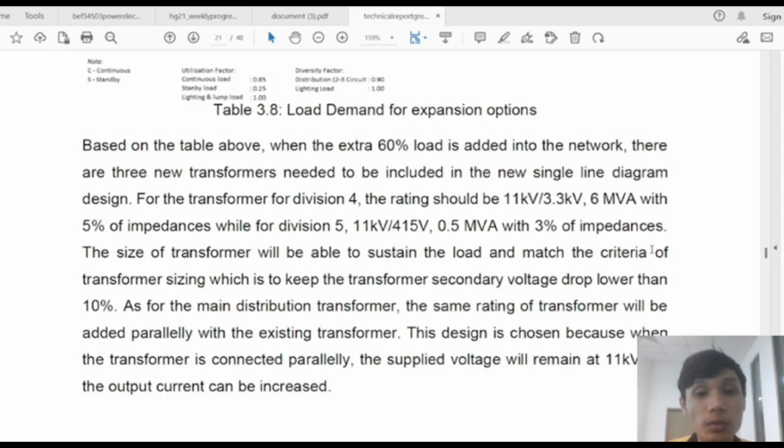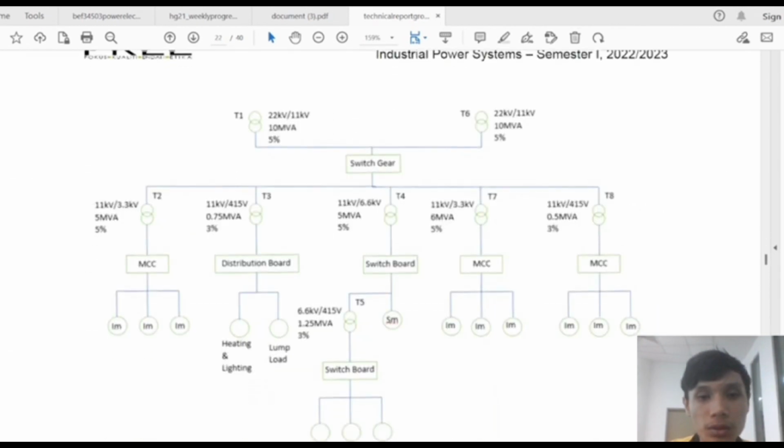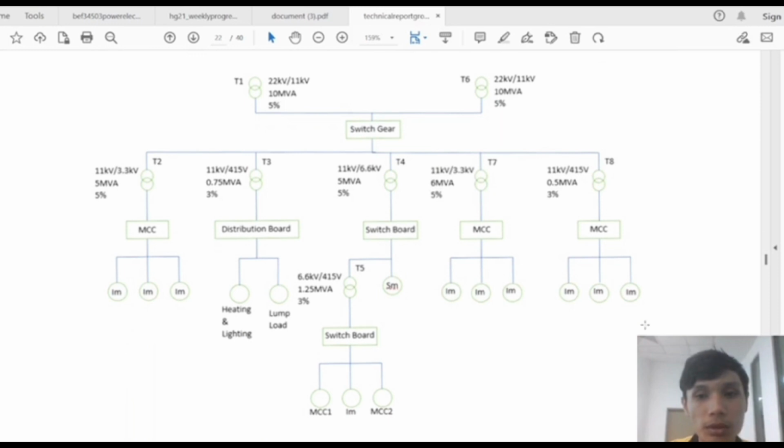So the size of the transformer will be able to sustain the load and match the criteria of the transformer sizing. The criteria is to keep the transformer secondary voltage drop lower than 10%. As the main distribution transformer, the same rating of transformer will be added in parallel with the existing transformer. We choose this design because when the transformer is connected in parallel, the supply voltage will remain at 11 kV, but the output current can be increased. So this is our single line diagram for our network.